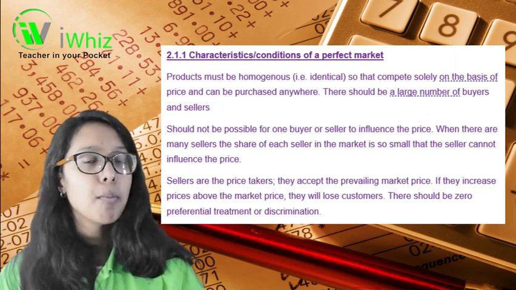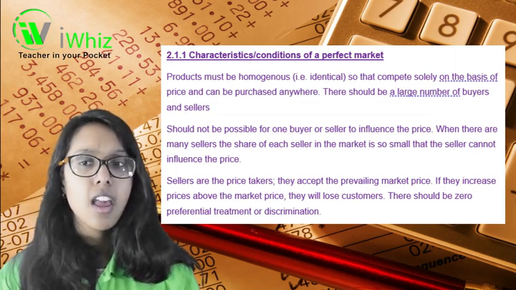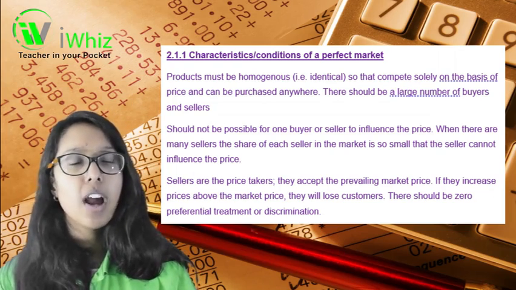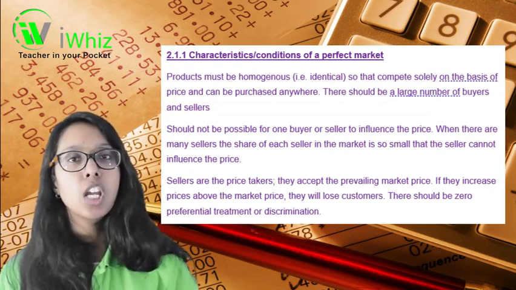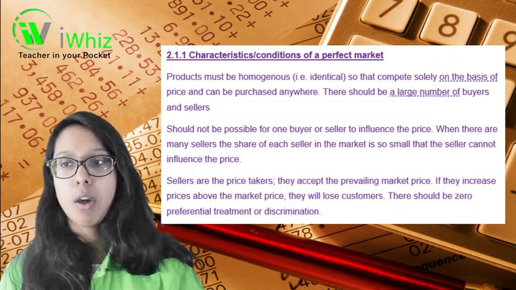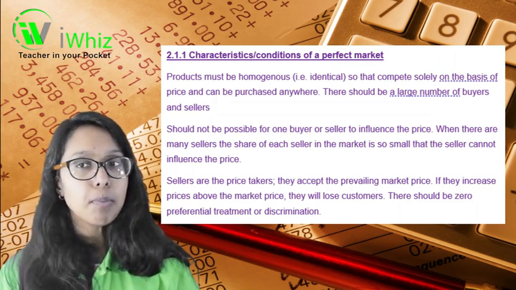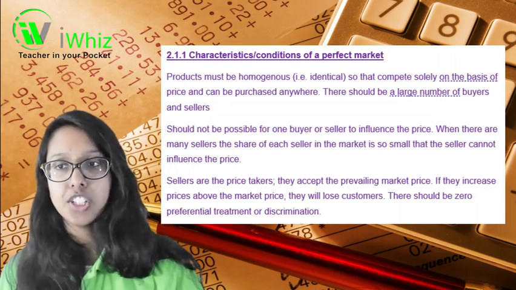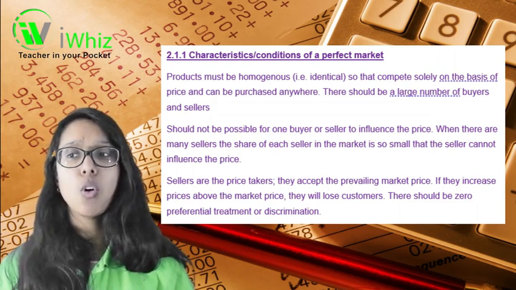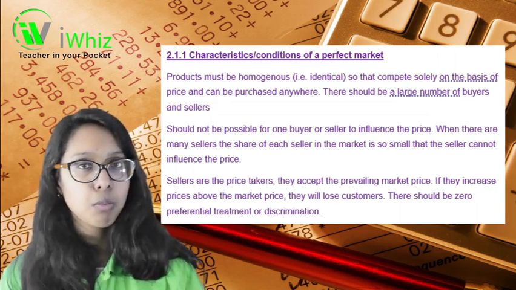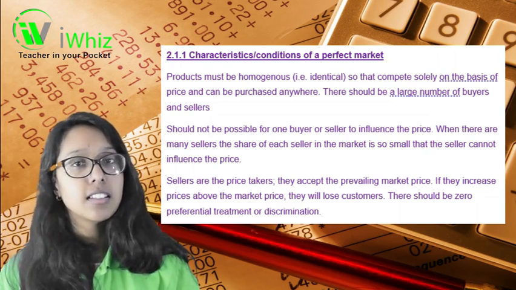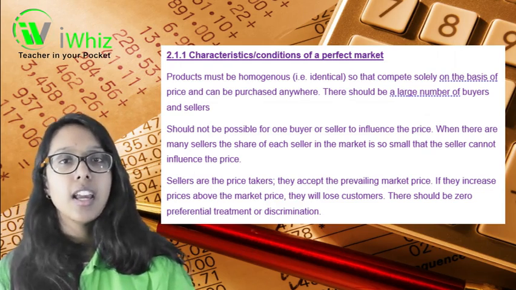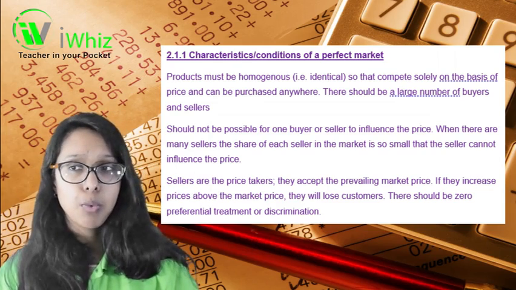There should be a large number of both buyers and sellers, and it shouldn't be possible for one buyer or one seller to influence the price of that product. So when there are many sellers, the share of each seller in the market is so small that the seller can't influence the price. Sellers are the price takers. They accept the prevailing market price.